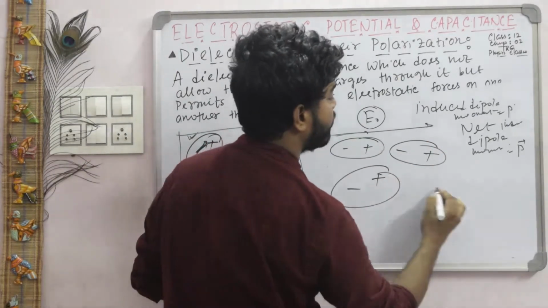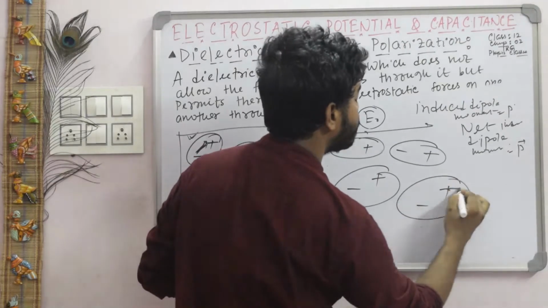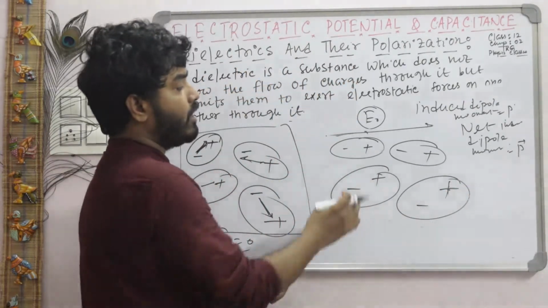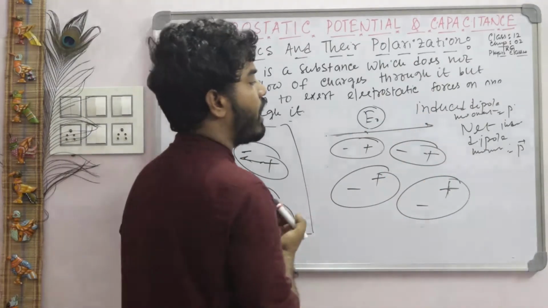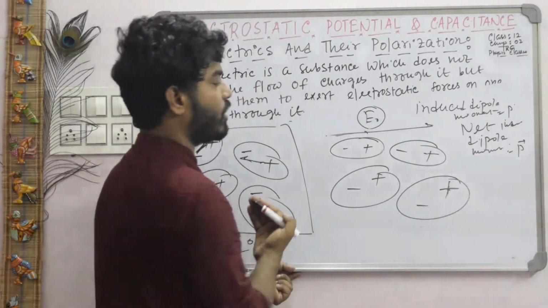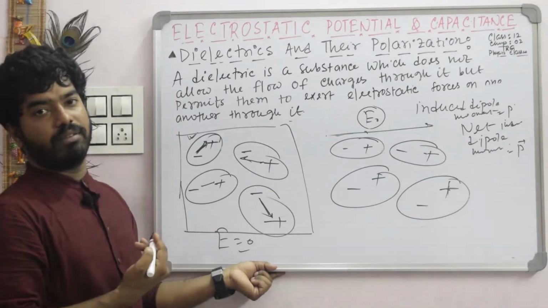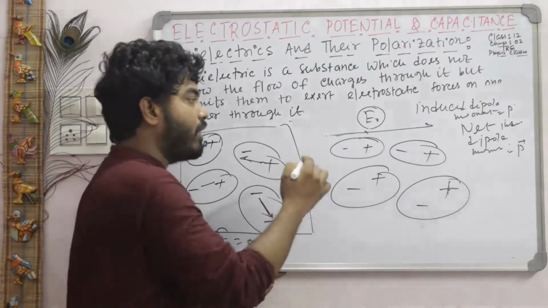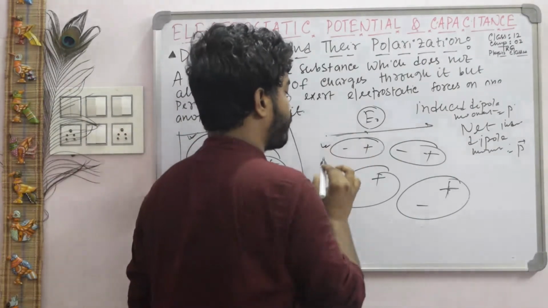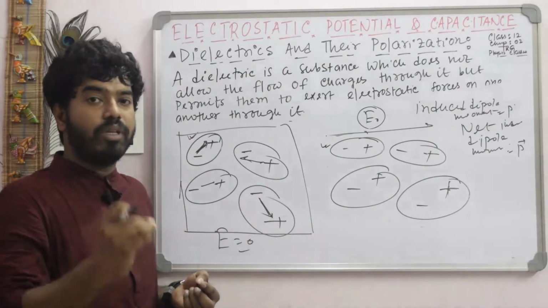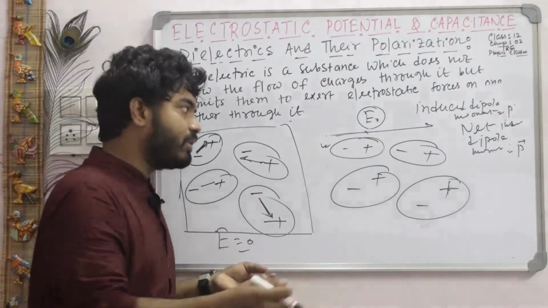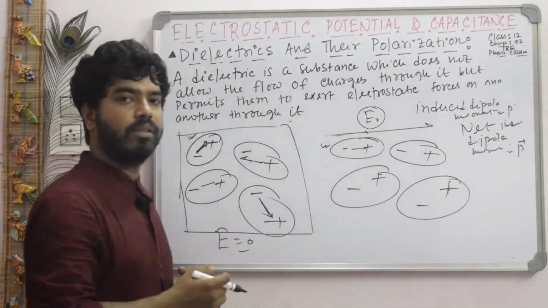You just see all the positive charges are on the right side and all the negative charges are on the left side. So here we can say these atoms or molecules form an induced dipole moment because there is a separation.